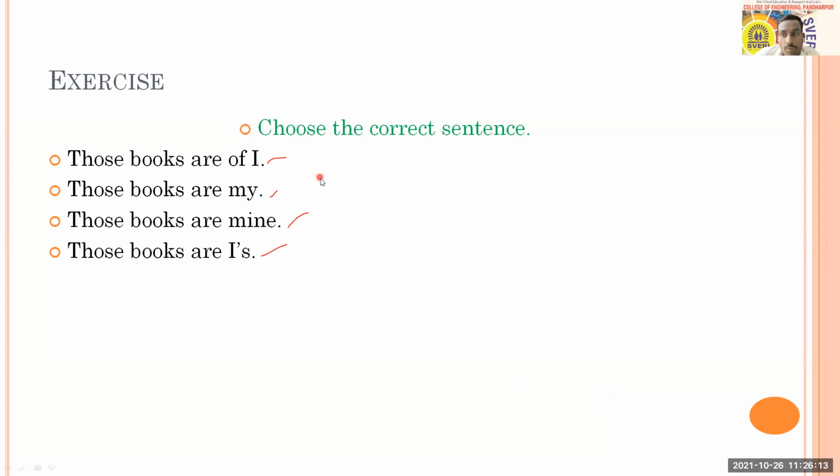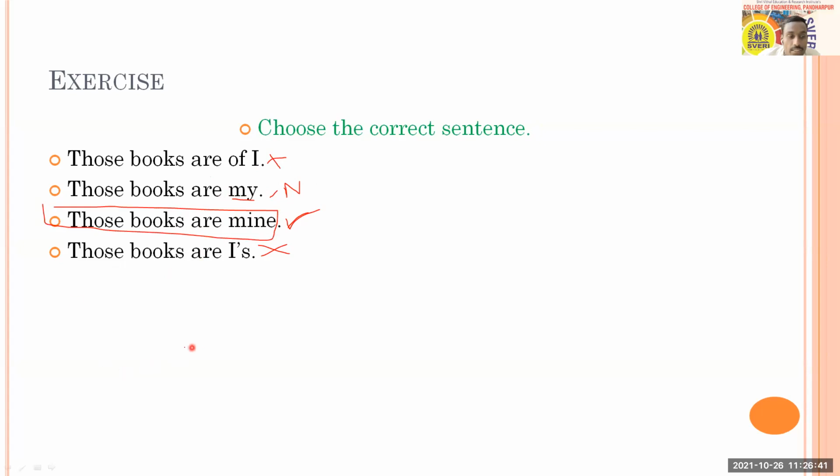When we talk about pronouns, you'll come to know "those books are of I" we don't say like this. "Those books are my": no, my is a possessive adjective, so after my, some noun is required. So it is not here. "Those books are mine" sounds good, so it can be the answer. "Those books are I's": we don't say I's either. So the final answer will be option C.